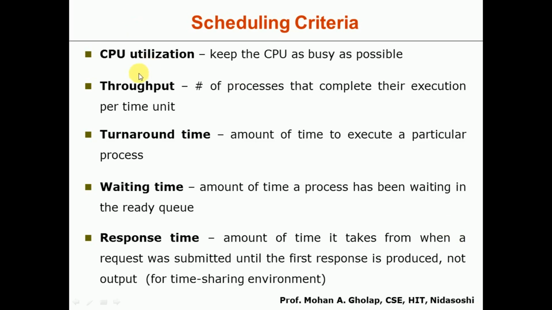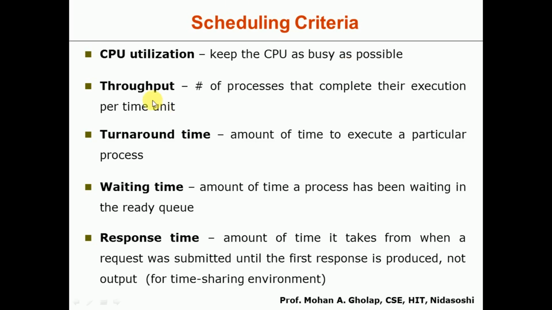The first one is CPU utilization. We expect to keep the CPU as busy as possible, because we know that these are multi-programming systems. Whatever the capacity of the CPU is, the entire capacity of that CPU should be utilized properly.